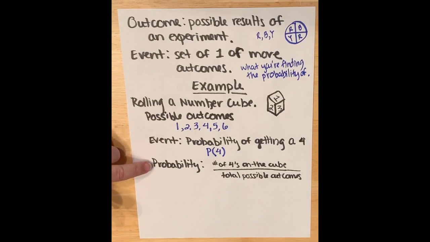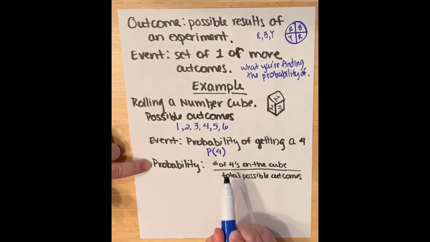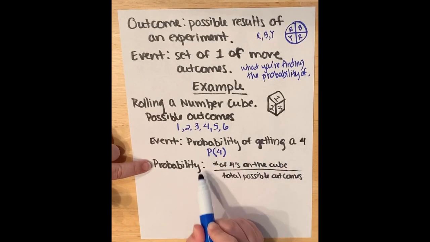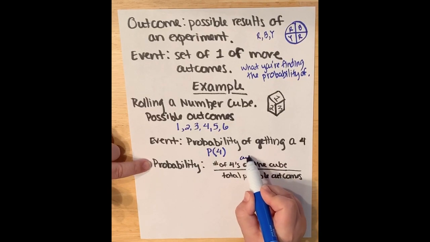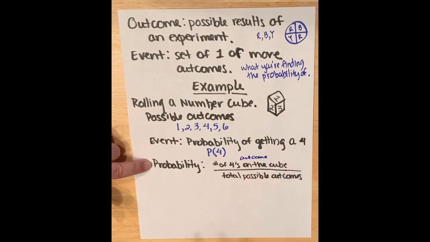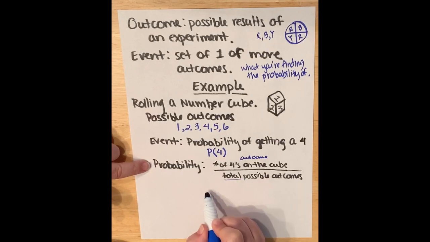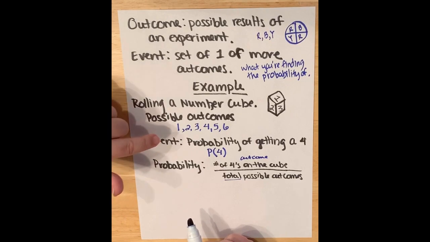So to do that, the probability is always a ratio, which we've talked a lot about this year. 7th grade is all about ratios and proportions. When in doubt, see if you can use one of those. So it's the probability of the number of 4s, or the outcome you're looking for, over the possible outcomes. So the total possible outcomes. So how many 4s were on the dice or the number cube?